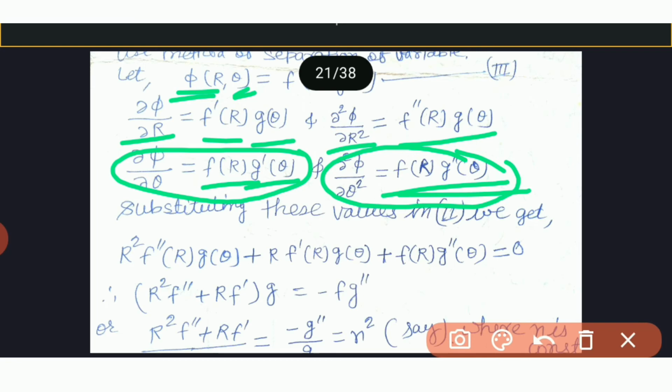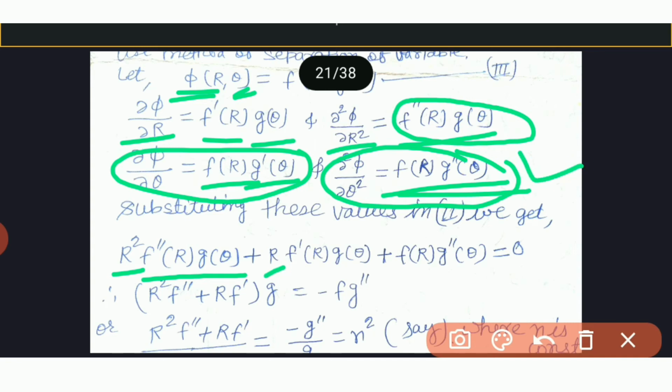Put these values. The value of ∂²φ/∂r² is f''(r) g(θ), so r² f''(r) g(θ) plus this r as it is.